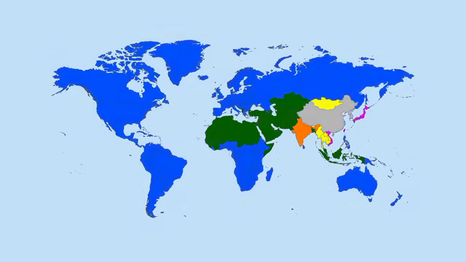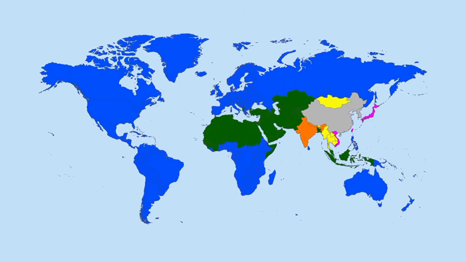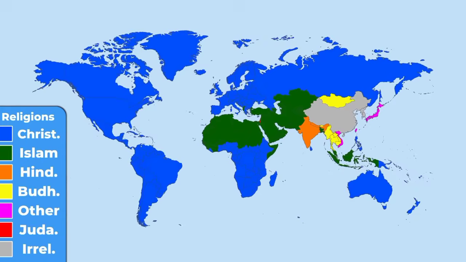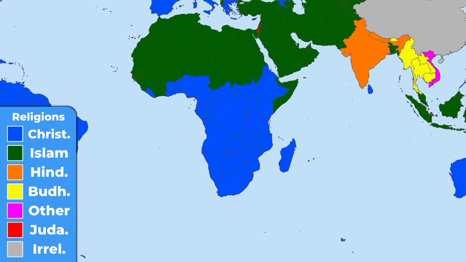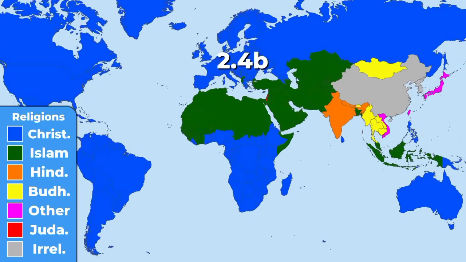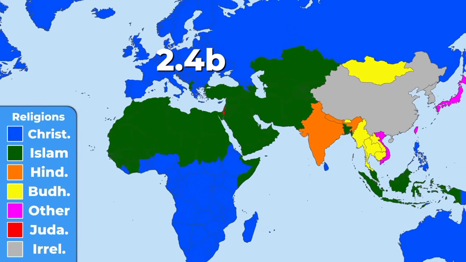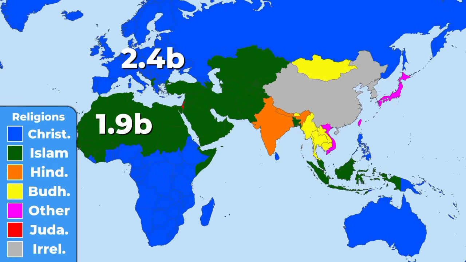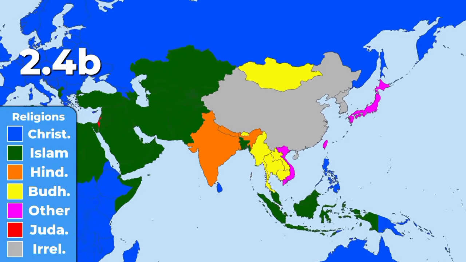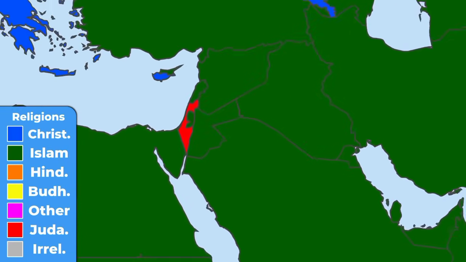Can you guess what this map shows? It depicts the world's most prevalent religions. Christianity dominates America, Europe, Oceania, and Southern Africa, with 2.4 billion followers. Islam, slightly smaller, dominates North Africa, the Middle East, and Central Asia. Further east, Hinduism and Buddhism are dominant. Some countries follow folk religions or are irreligious. Lastly, Judaism is only a majority in Israel, with 15 million followers worldwide.